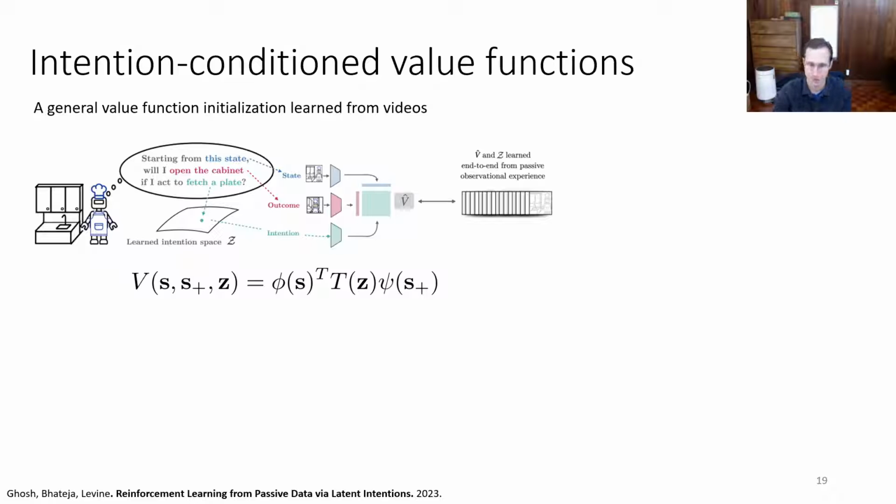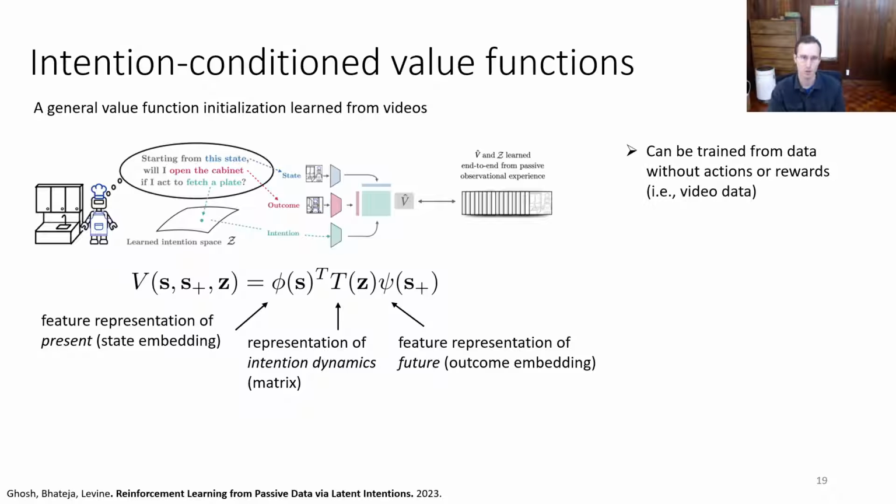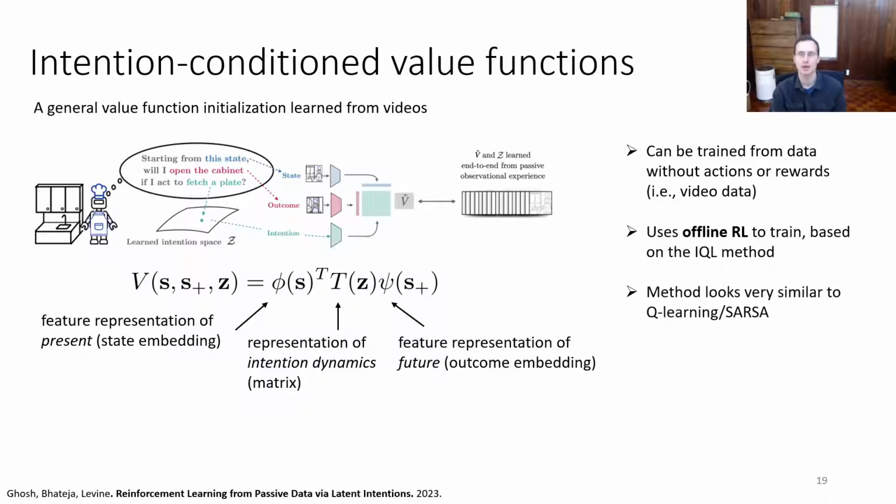And we can represent these ICVFs with this multilinear representation using features of state, features of outcomes, and matrix representations of intentions. So phi is a feature representation of the present, psi is a feature representation of the future, and T is a matrix representation of your intent, the transformation it will have on your state. This can be trained from data without actions or rewards using video data by using an offline algorithm very similar to implicit Q-learning. It doesn't use actions and it doesn't use rewards.